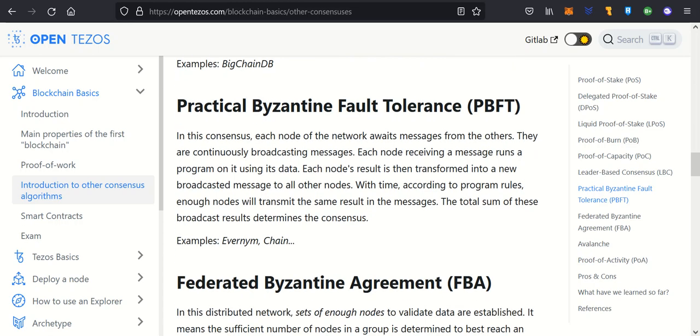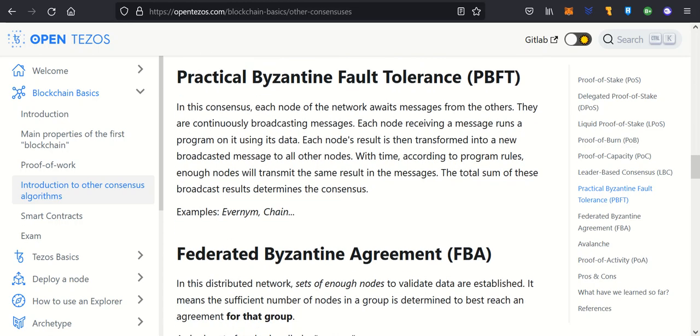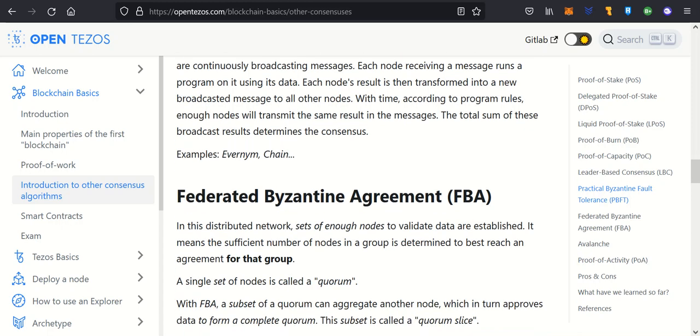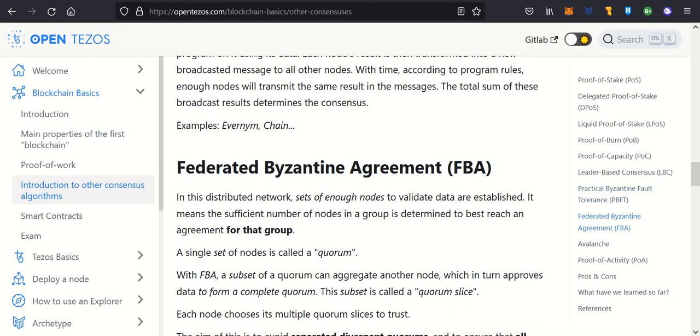Practical Byzantine Fault Tolerance, PBFT. In this consensus, each node of the network awaits messages from the others. They are continually broadcasting messages. Each node receiving a message runs a program on it using its data. Each node's result is then transformed into a new broadcast message to all other nodes. With time, according to program rules, enough nodes will transmit the same result in the message. The total sum of these broadcast results determines the consensus. Example: Hyperledger.